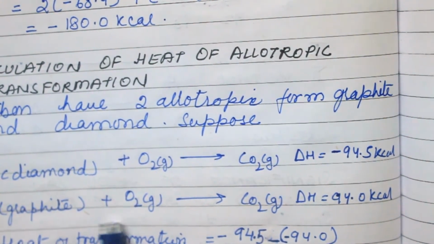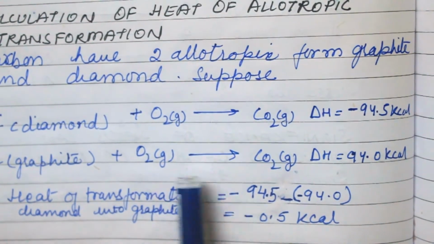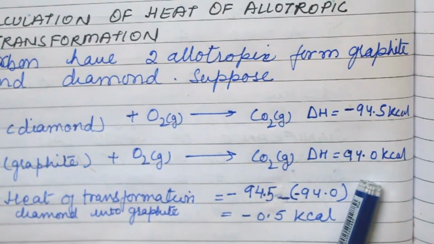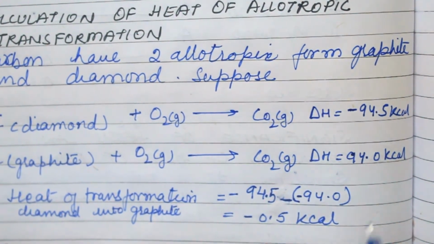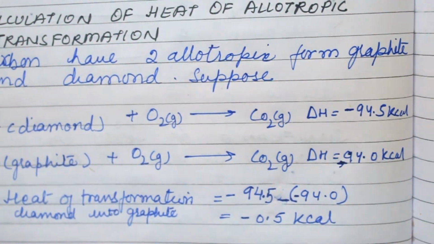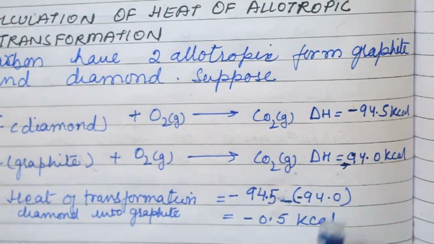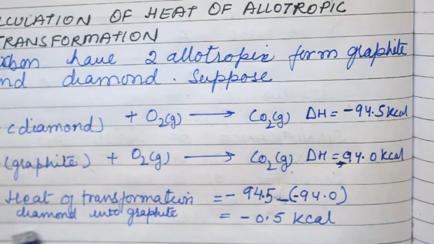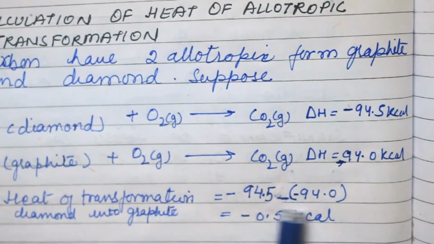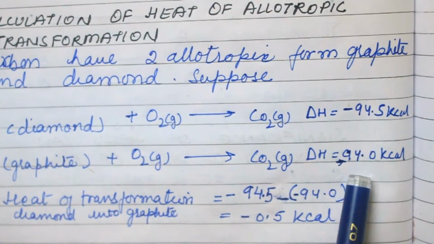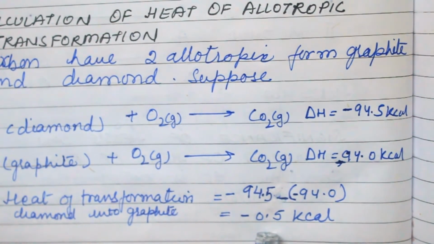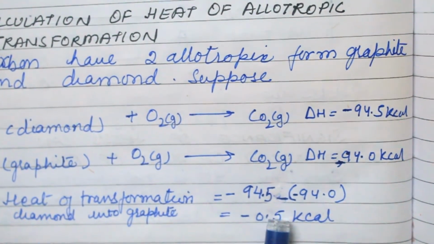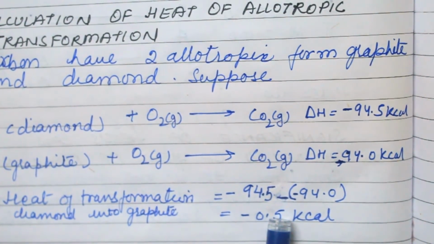Now if graphite reacts with O2 and forms CO2, heat is also evolved, but here it is 94 kcal. The heat of transformation of diamond to graphite is found by subtracting both reactions, and we get minus 0.5 kcal. This is how we calculate the heat of allotropic transformation.